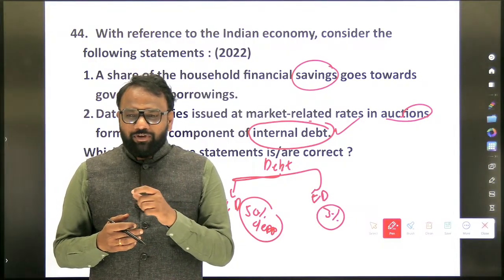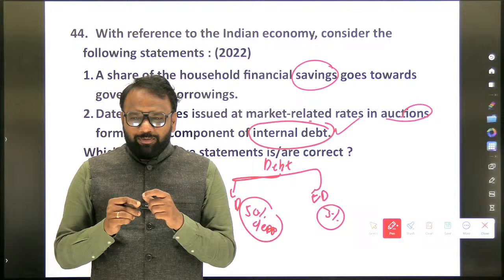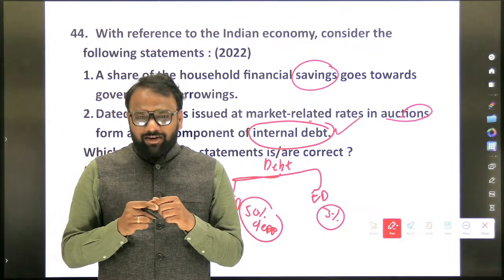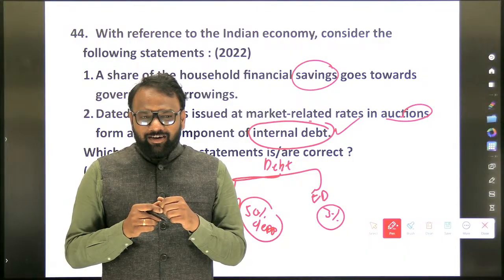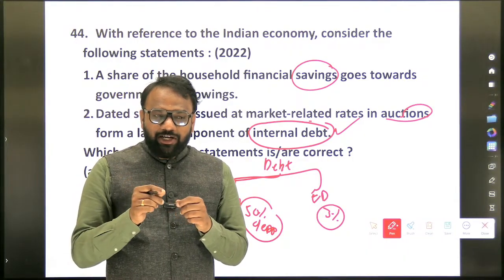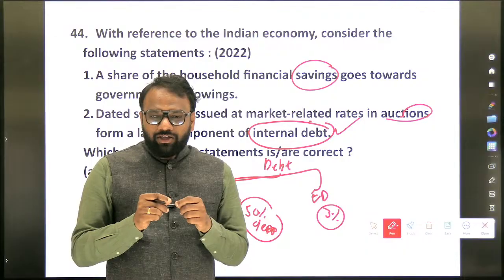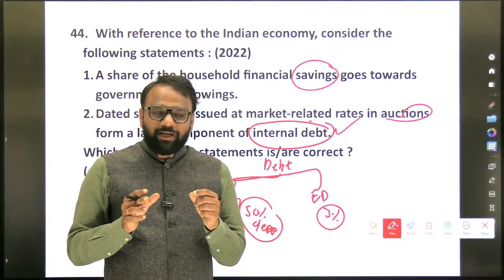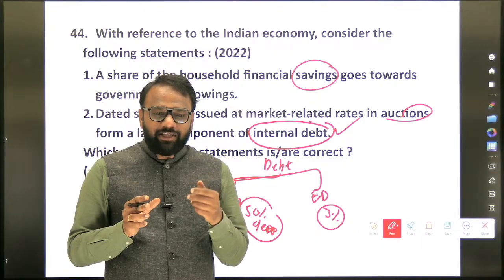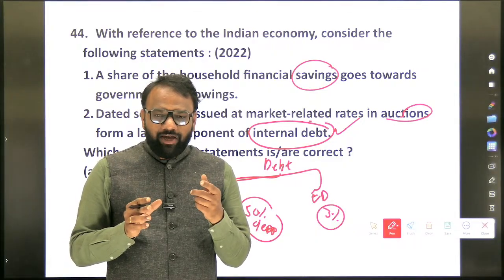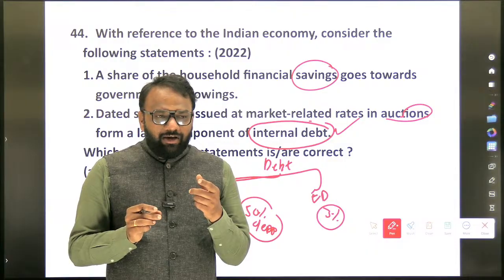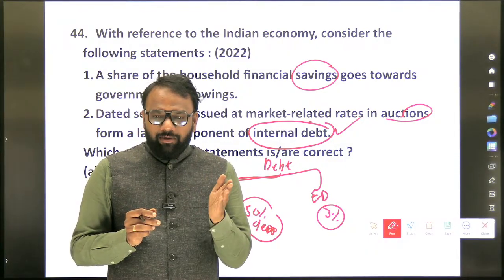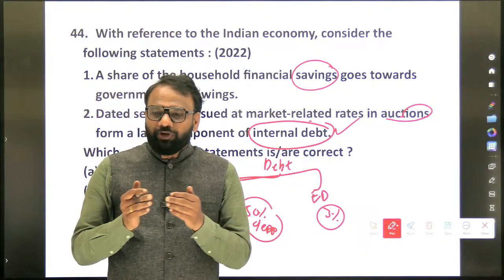the capital output ratio. Will the capital output ratio be high or low? If it is high, what does it mean? Ideally it should be low. Output should be more, capital should be less, but in India in some instances it is very high. It means output is less but capital is high. Whether a high capital output ratio is good or bad, it's bad. The capital output ratio should be low.